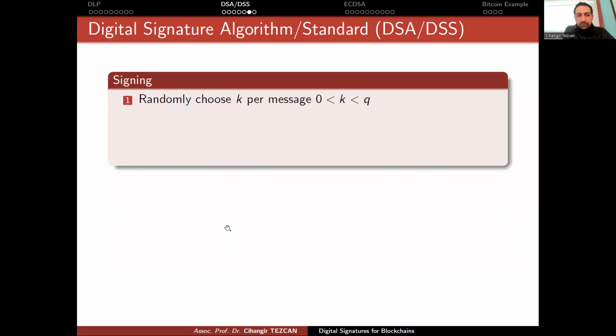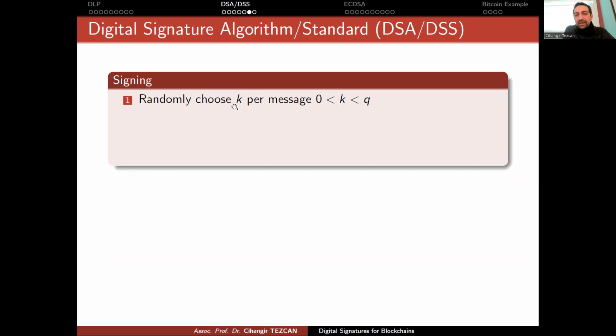Now that we have our parameters and we have our keys, it is time to sign a message. So assume that you are going to sign a message. For every different message, you have to randomly choose k, a random number for that message. And this has to be kept secret, okay?